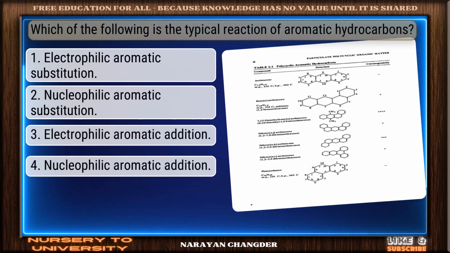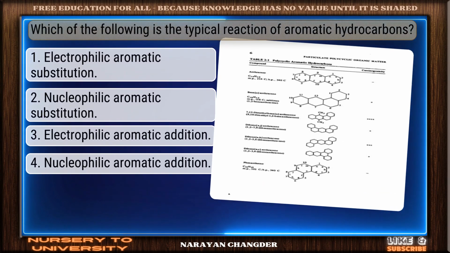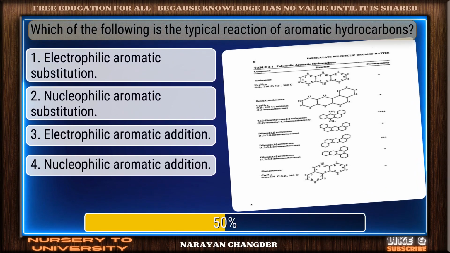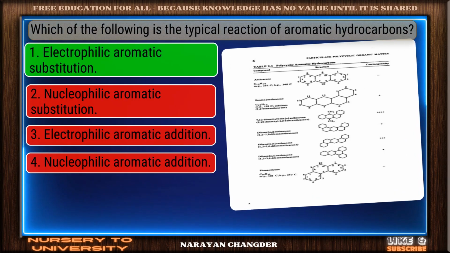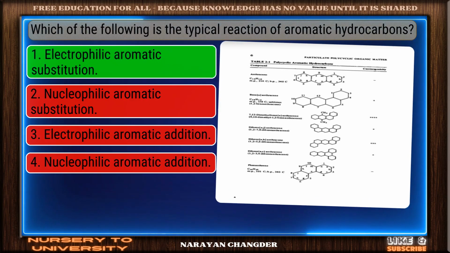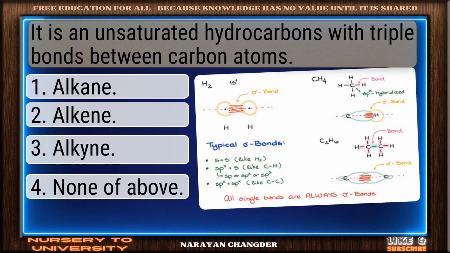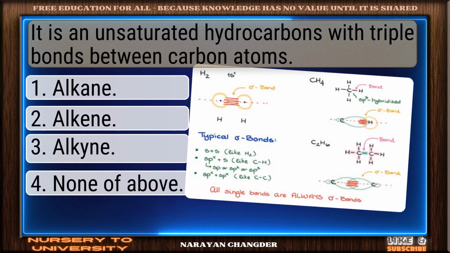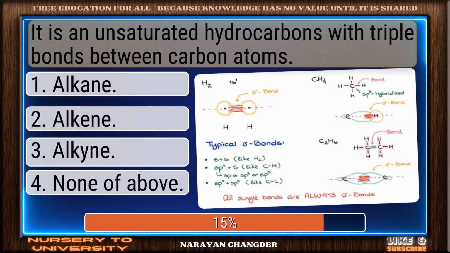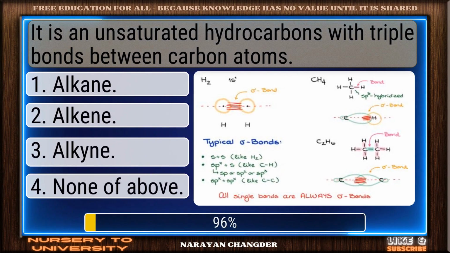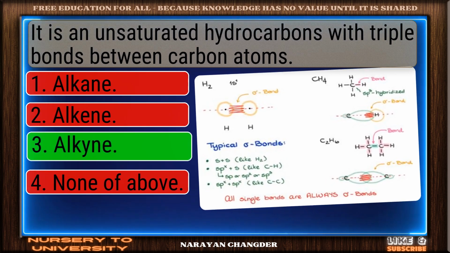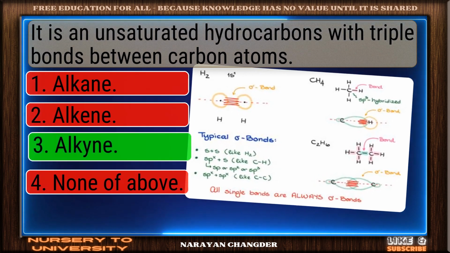Which of the following is the typical reaction of aromatic hydrocarbons? Solid response. Electrophilic aromatic substitution is a valid choice. It is an unsaturated hydrocarbon with triple bonds between carbon atoms. Strong choice. Alkyne is the right answer.